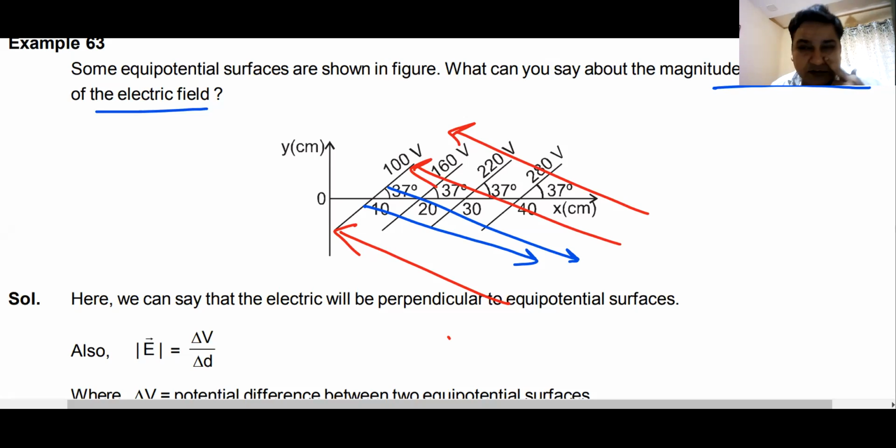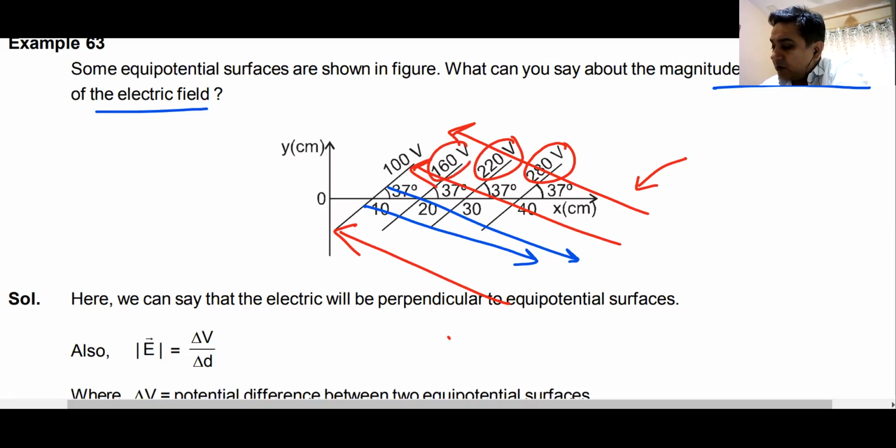Anyone can give me the answer? What will be the direction of the electric field? Whether it will be the red line or the blue line? It will be the red line. Why will it be the red line? Because the red lines are going from higher potential towards lower potential. Do we understand this? Red lines are going from higher potential to lower potential, and hence red would be the electric field lines.